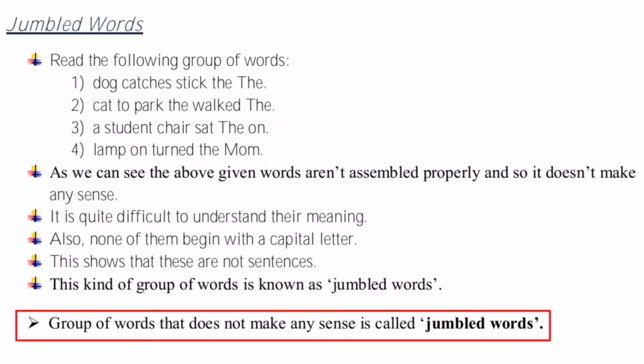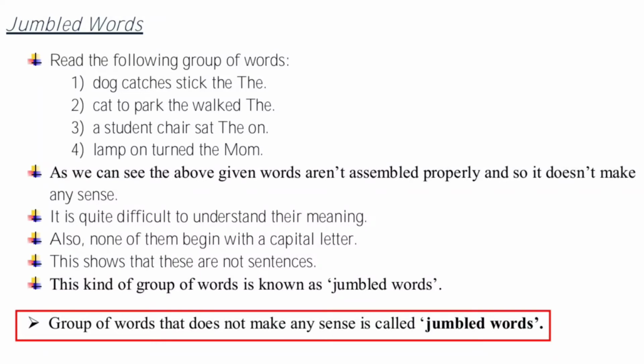Now this topic is not in your textbook, but I want you to be aware of it. This is the topic known as jumbled words. Now what are jumbled words? For that you have to read this group of words. First one, dog catches stick, the. Walked, the said, the on turned, the mom.